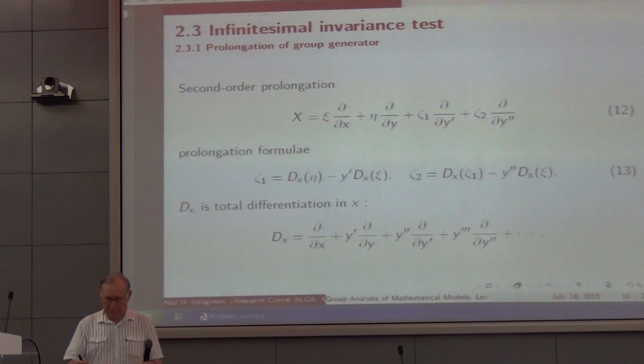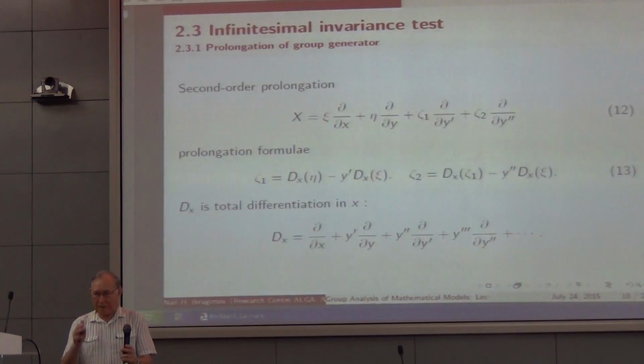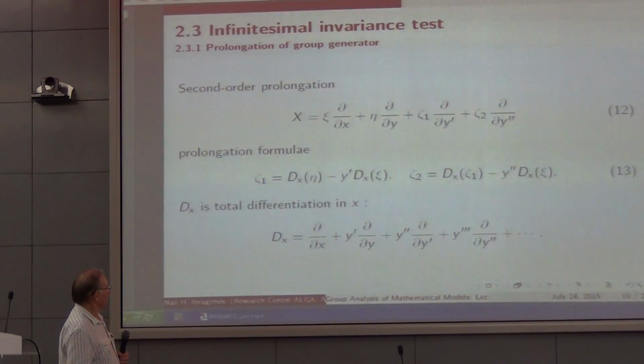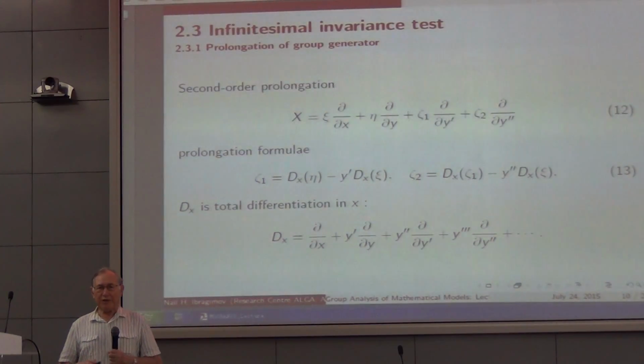But when we need to give an equation, we truncate that infinite scale. Anyhow, these are simple formulas for finding how the generator acts on y prime and y double prime, and they are obtained just by the formula of change of derivatives under the change of variables, nothing else.